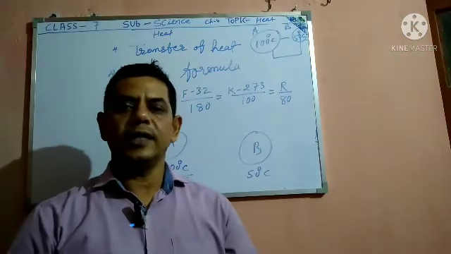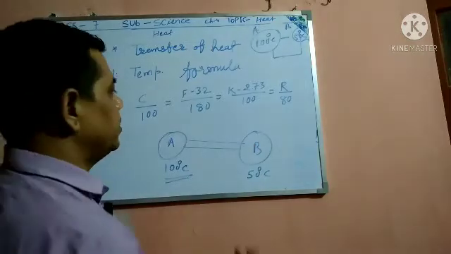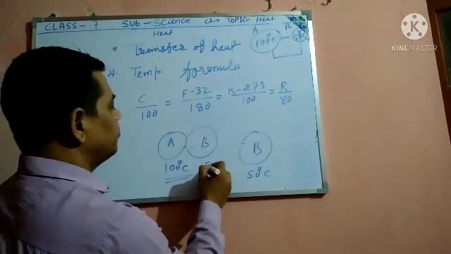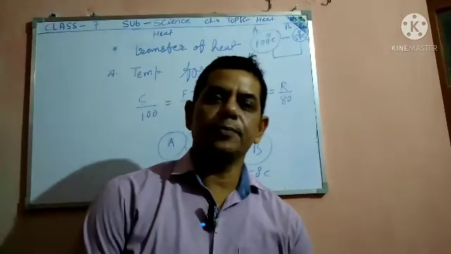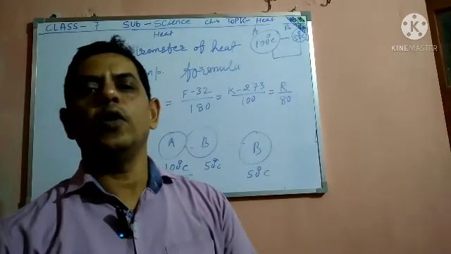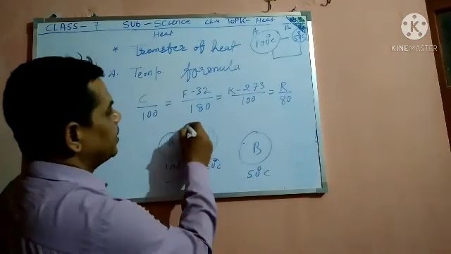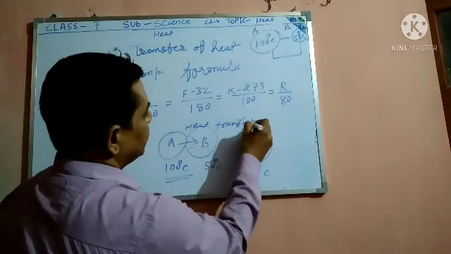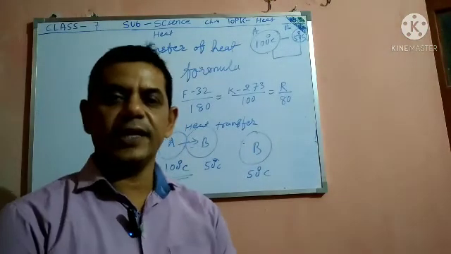When both materials are in contact with each other, heat transfers from higher temperature to lower, so heat from A at 100 degree centigrade is transferred to B, because the temperature of A is higher and B is lower.